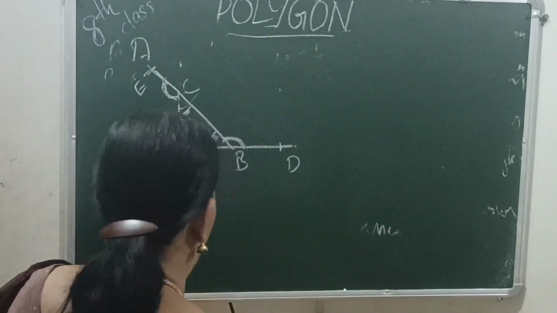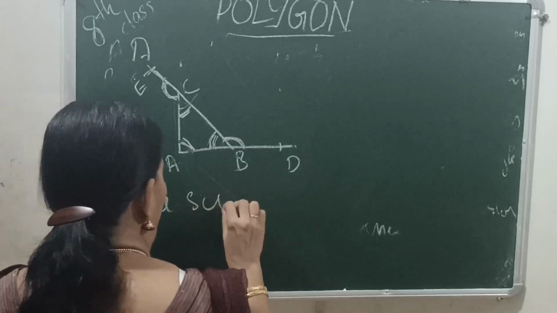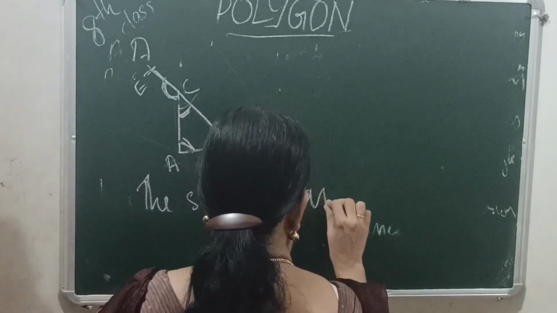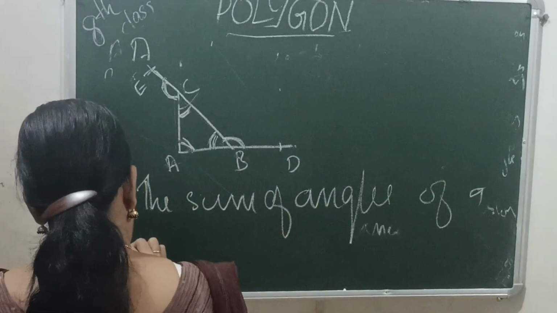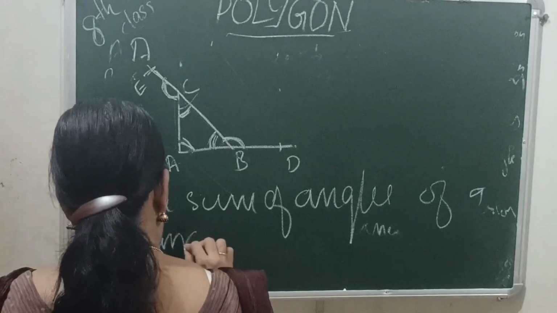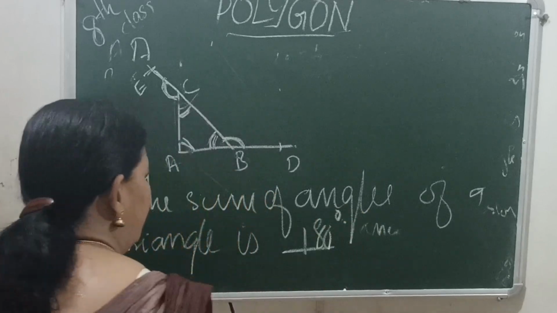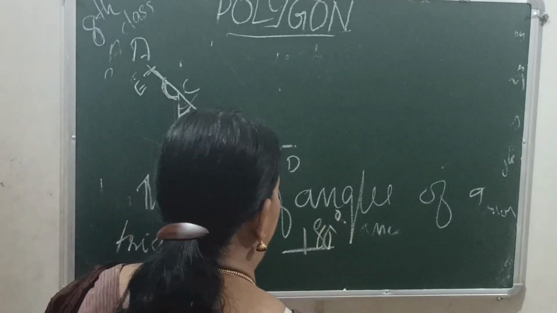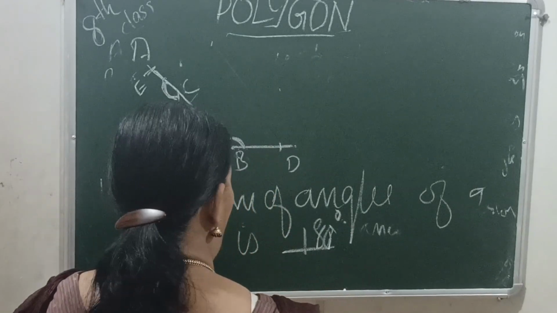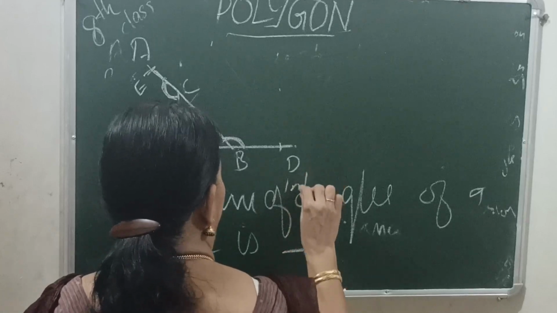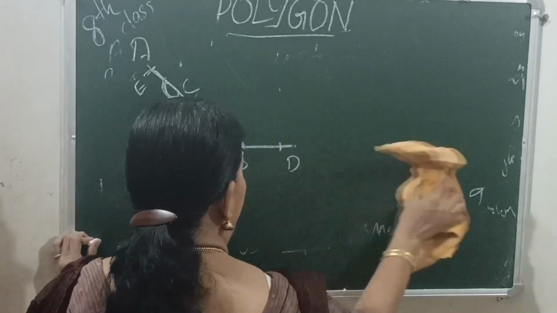Exterior angles. Then the sum of angles of a triangle is 180 degrees. They have three sides and three angles. Sum of interior angles of a triangle is 180 degrees.